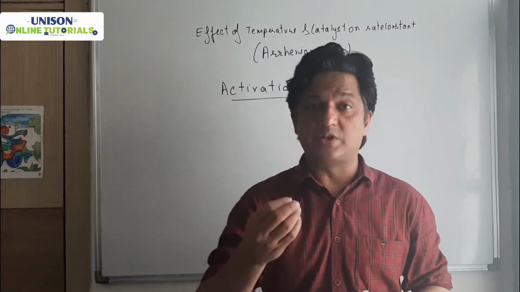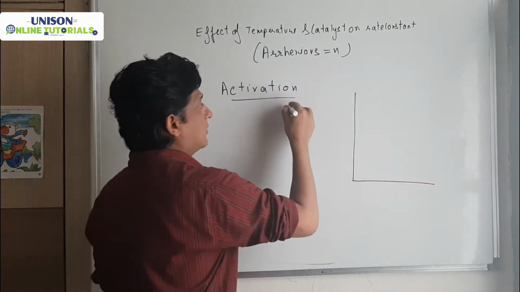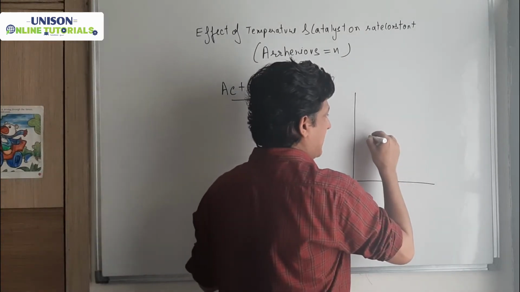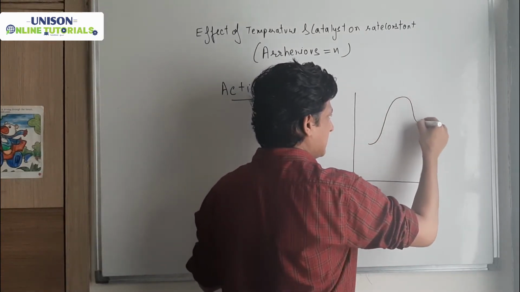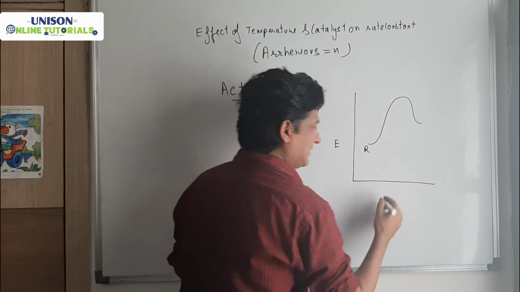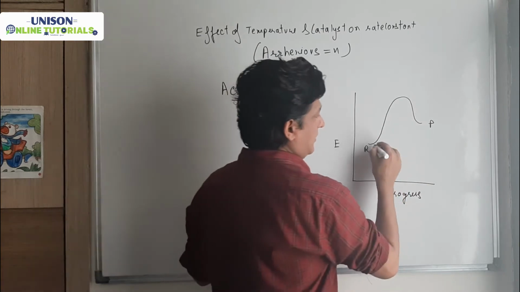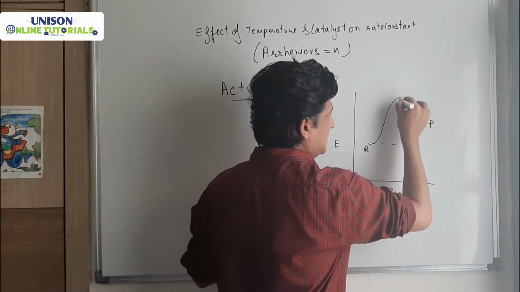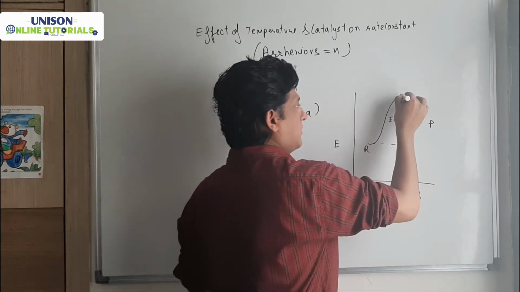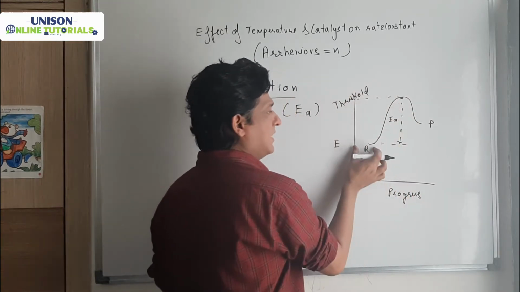तो इसको समझाने के लिए मैं आपको ग्राफ से समझाऊंगा. Look over here, we are having a graph. इसको हम डिनोट करते हैं बाय EA, एक्टिवेशन एनर्जी. Suppose we are having this graph. Now this is your reactant, this is energy here on the y-axis. Here is the progress of reaction, here is the product. So you can see this hump, this minimum energy reactant have the energy, or you can say this is your threshold. Clear? This is the reactant energy.